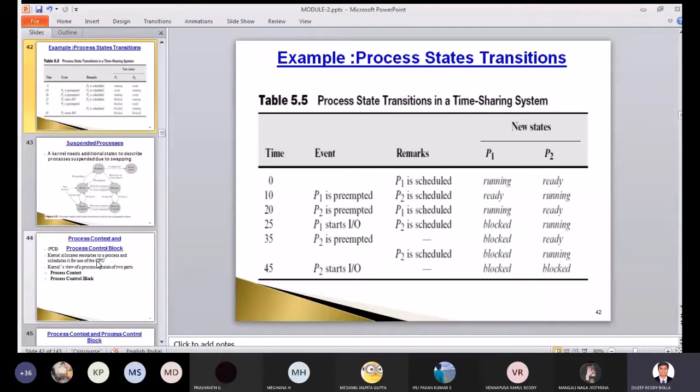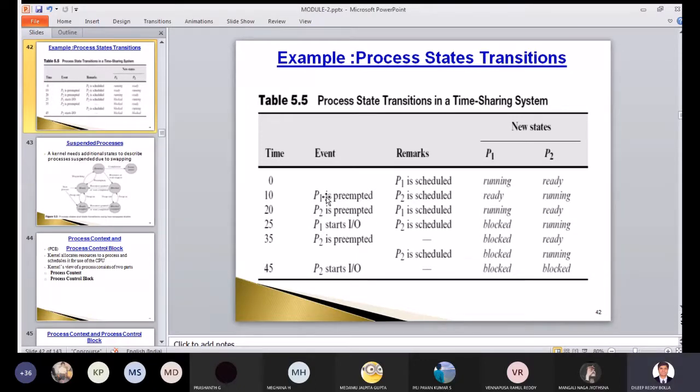So this example is what we are going to see now. It's the same as module 1, where we have something called a time sharing system. Different types of classes are there in operating systems: multi-processing, time sharing and all that. So this is the example for time sharing. Let us assume we have two processes, P1 and P2. How many processes? Two processes, P1 and P2.